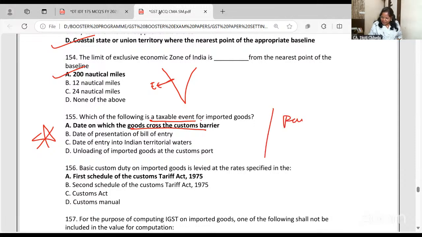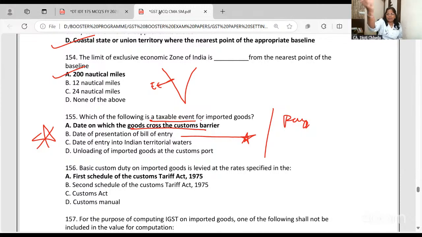But for payment, this is important. Don't get confused. When I tried to make payment, the currency rate was different on the day it came. The date of the bill of entry is the date that counts. So the day of presentation of the bill of entry is the day I'm making payment.